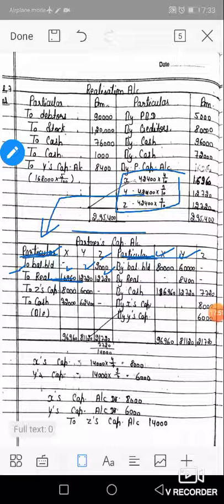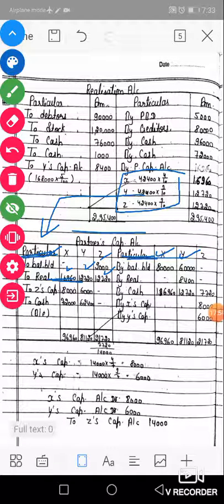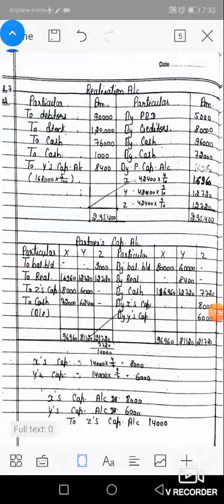So this realization loss will be paid by the partners in cash. So there is an entry for cash account debit to partners' capital account by cash 16,960, 12,720, same. But Z only pays rupees 7,720 according to the numerical. Loss is higher, but he can pay only 7,720 rupees finally to the firm.